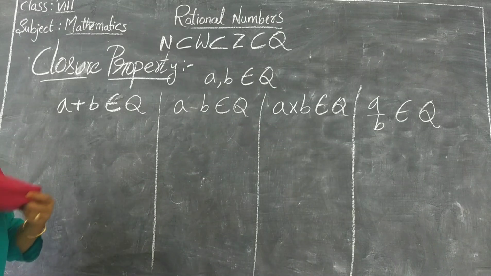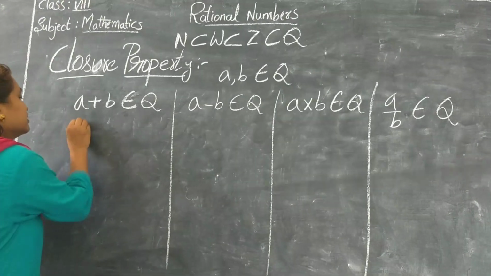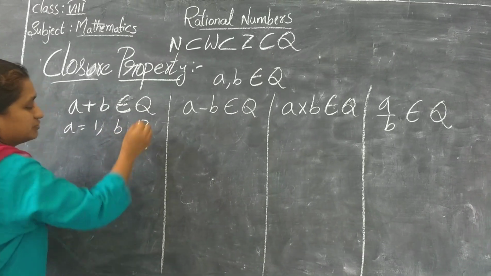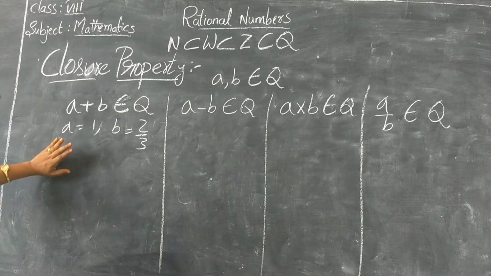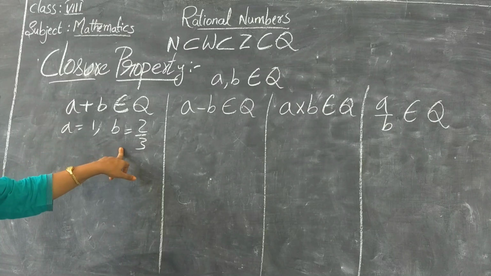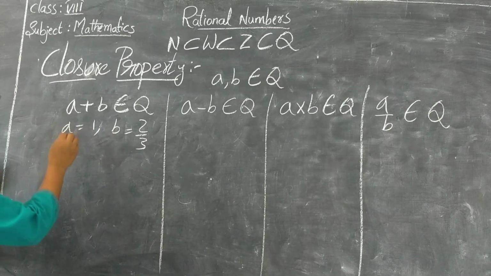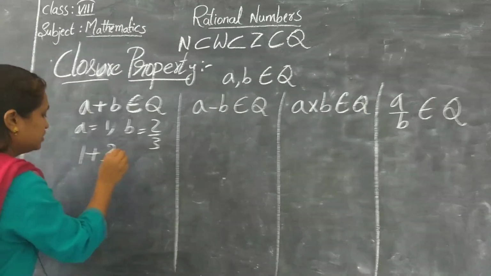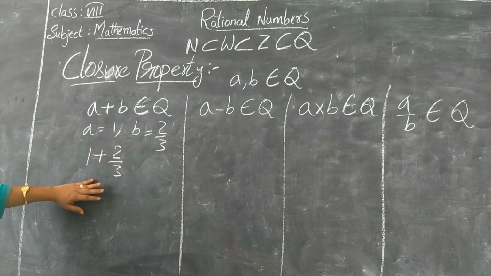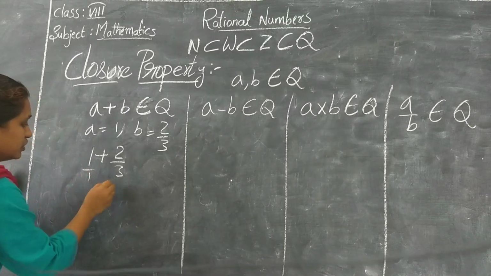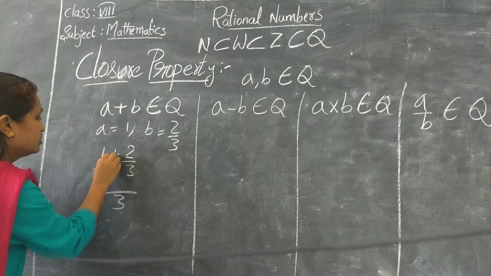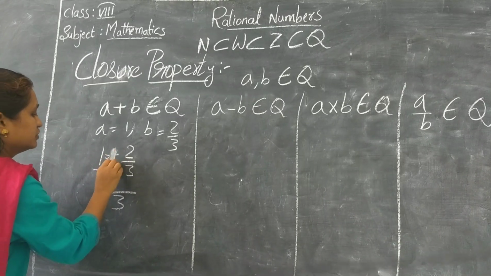Let me take a is equal to 1 and b is equal to 2 by 3. Let me solve this: 1 plus 2 by 3. Okay, let's do the LCM part. Now 3 is the LCM. So multiply this with 3 and here also you multiply it with 3.